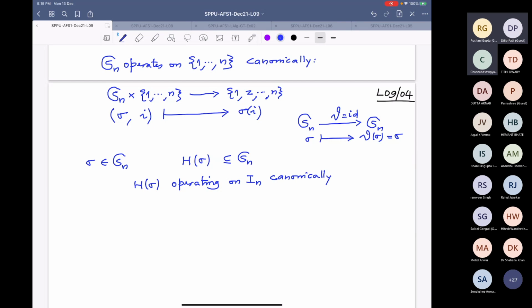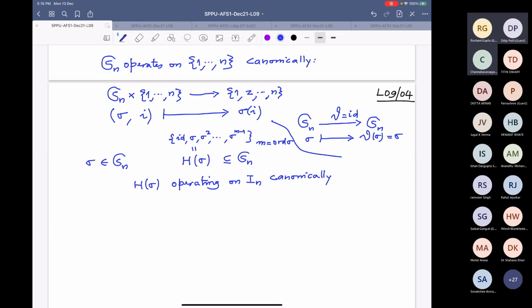Because what are the elements of H sigma? They are just the powers of sigma: the identity element, sigma, sigma square, and somewhere it has to become identity, so just one minus one before that, sigma to the m minus 1. This is the subgroup generated by sigma in Sn, where m is equal to the order of sigma. That is how you study cyclic subgroups of a group.